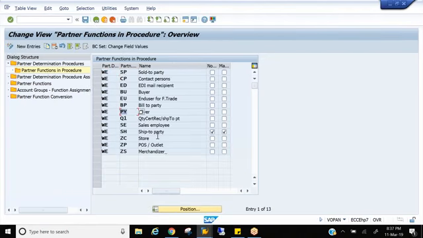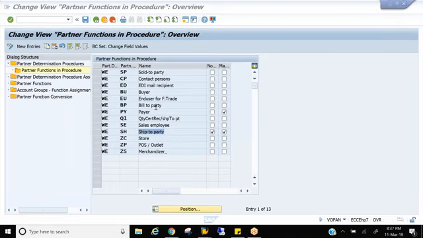So what we're telling the system is, if my ship to party is Bangalore, I want Hyderabad to be a mandatory function for this. So you need to activate it. So when you create a Bangalore customer as a ship to party, you should also enter payer. If not, the system will not allow you to create a Bangalore ship to party customer. It will not allow you to create a ship to party Bangalore if you don't enter a mandatory payer Hyderabad.